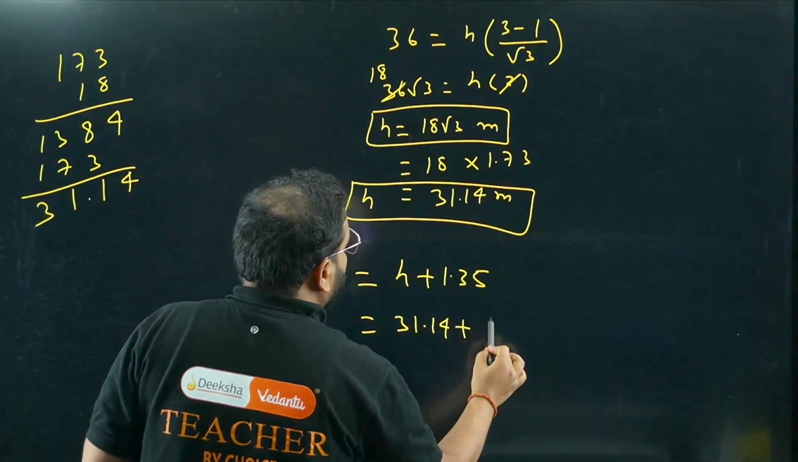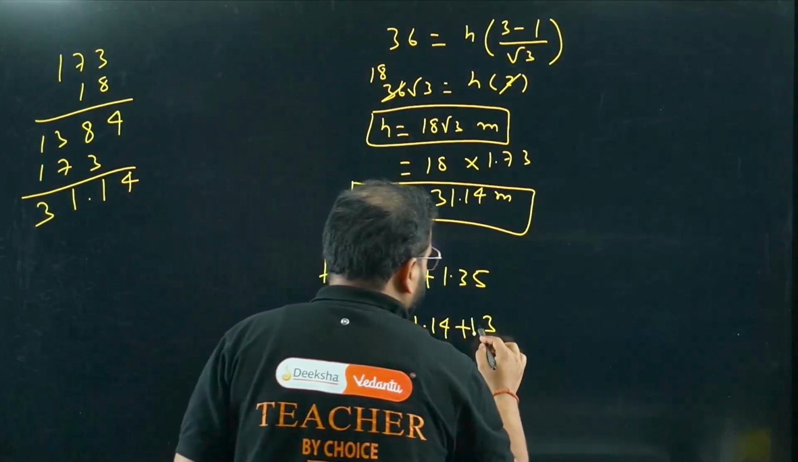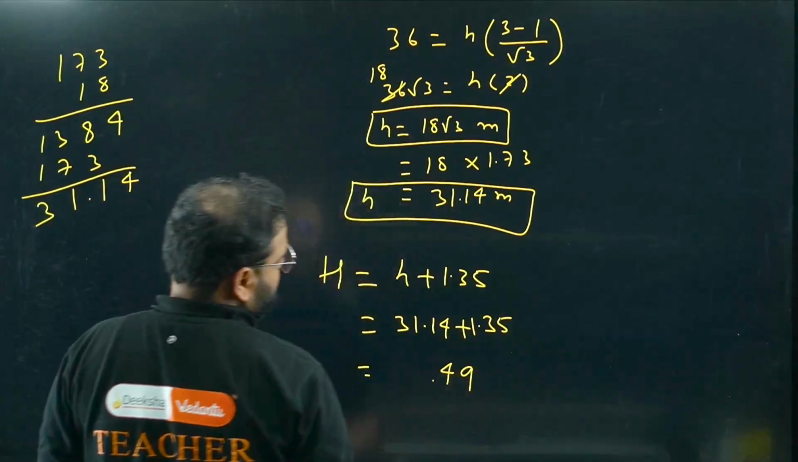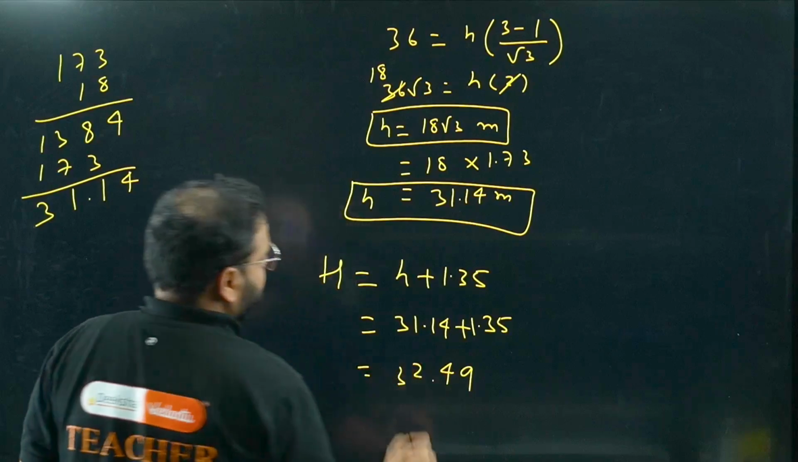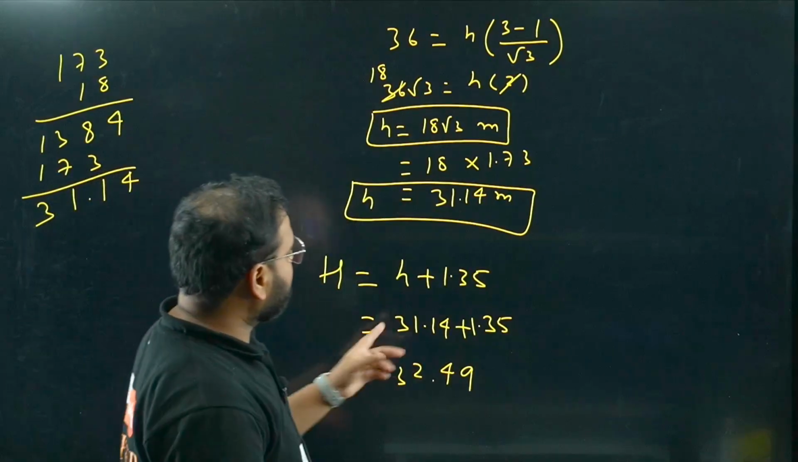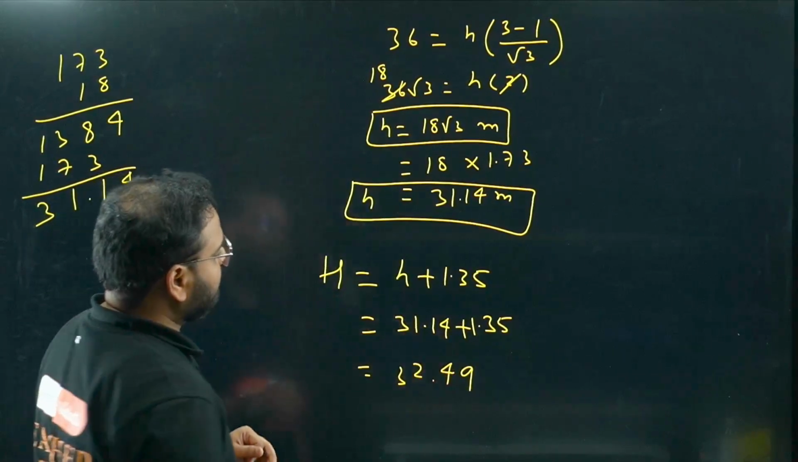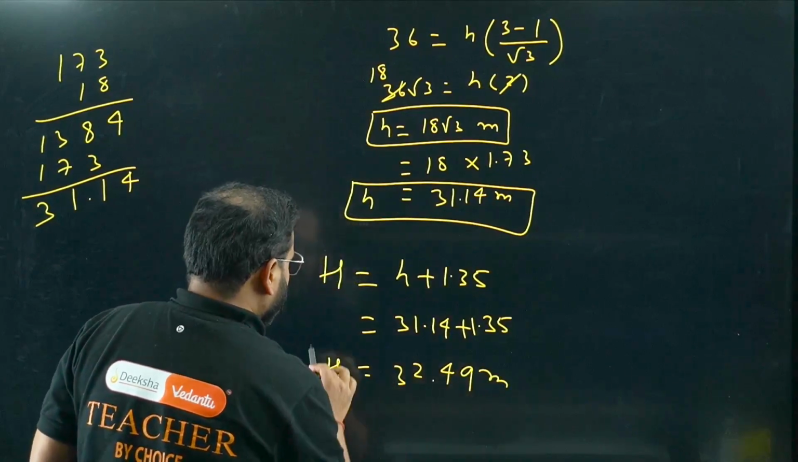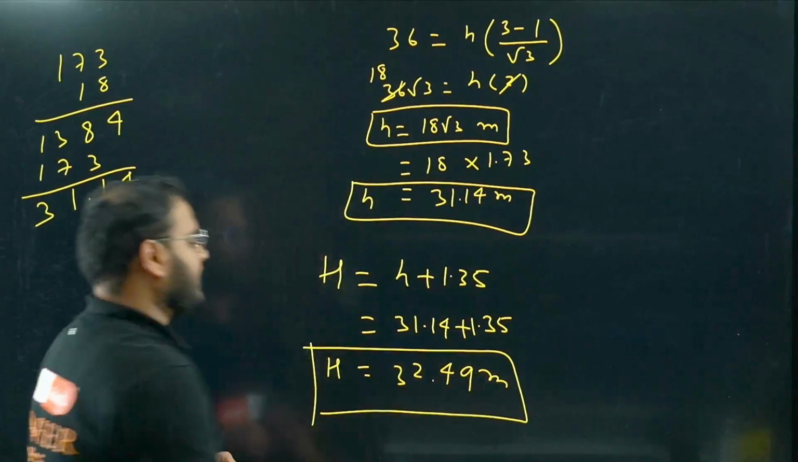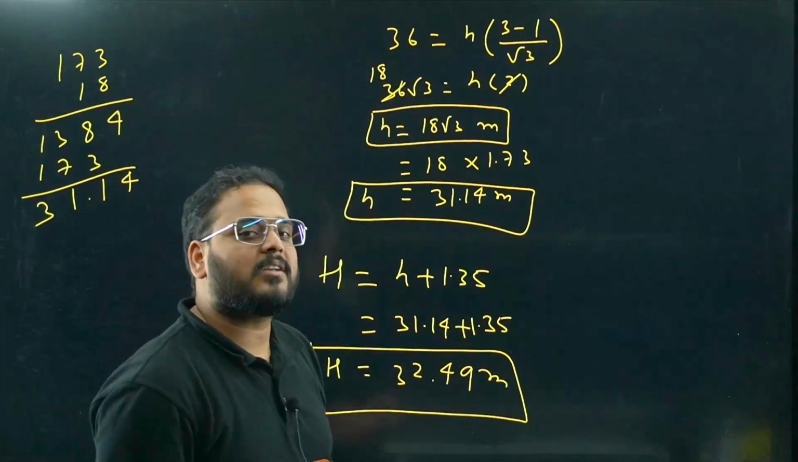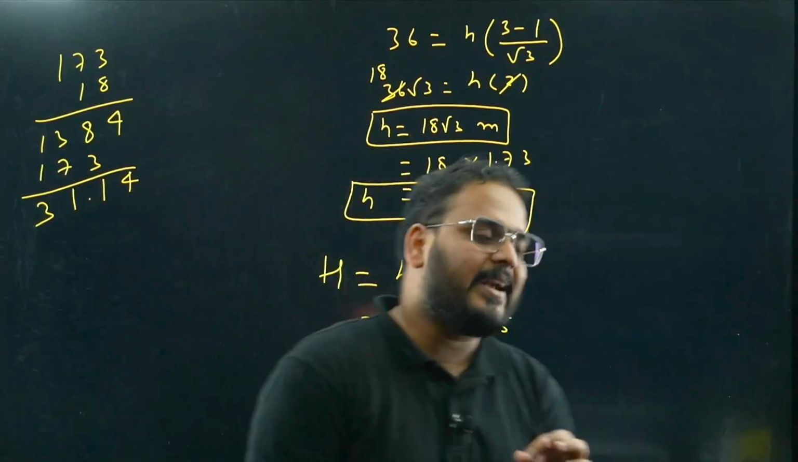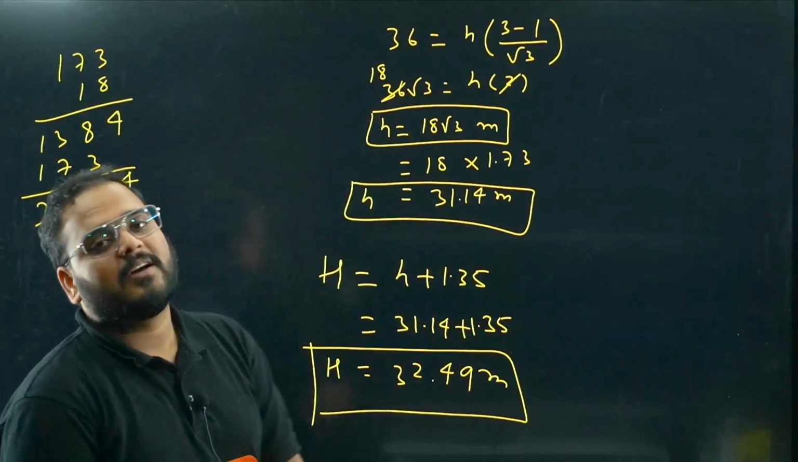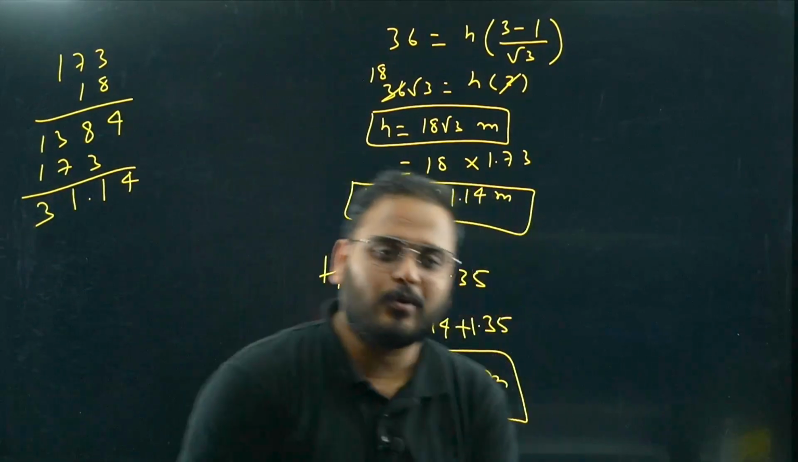31.14 plus 1.35. I'm going to get this as 5 plus 4 is 9, 4, and 2, 3. So 1 plus 1 is 2, 4 and 5, 4 plus 4 is 9. So 32.49 meters is the required height. Please cross check. If you're getting a different answer, let me know in the comment section. But right now, your height is coming as 32.49 meters. I've tried not to make any mistake, but if I have, let me know.